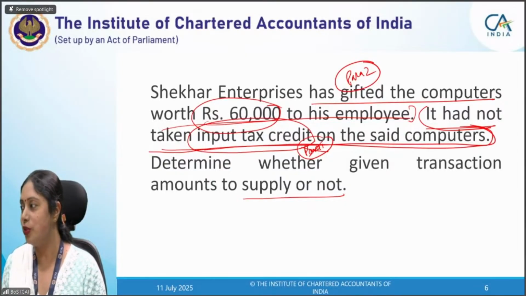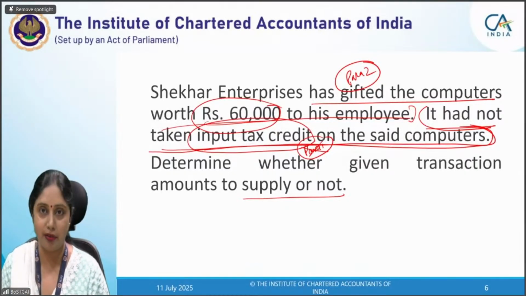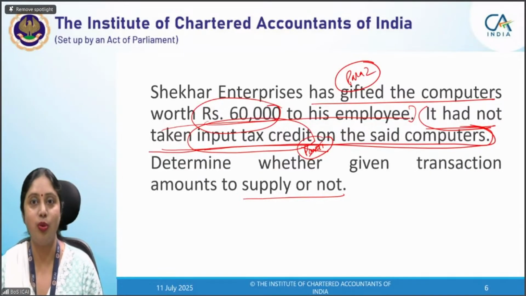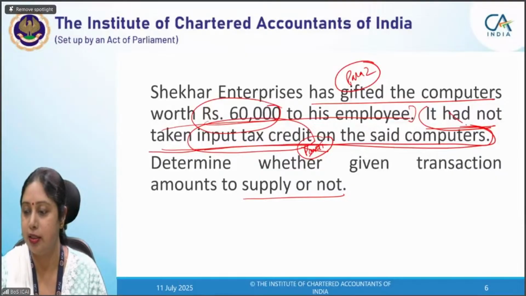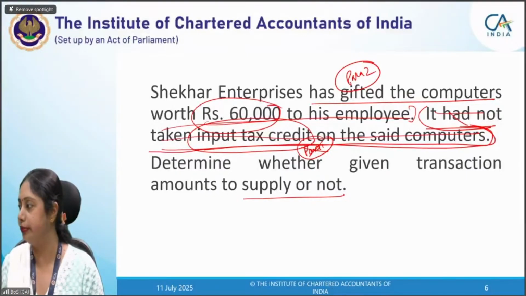Yes, Mantha, you also took it wrongly. All of you who are saying that it is not a supply are definitely applying para 1. And I agree with all of you that para 1 will not be applicable. But why can't we apply para 2? In para 2, it is a case of related persons. There is an employer-employee relationship. The employer is gifting to his employee a gift of more than rupees 50,000. So it becomes a supply. This particular sentence does not make any difference to our answer. Okay. So I hope this point is now clear to you all.